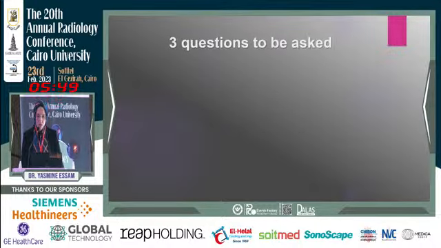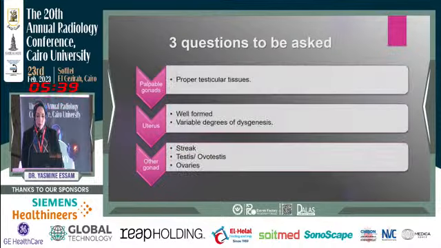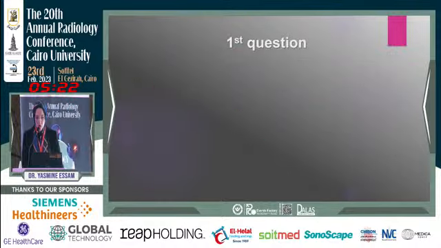We always have to ask ourselves, when we encounter a case either by MRI or ultrasound, 3 questions. The first is whether we have palpable gonads, or proper testicular tissue. The second is the presence of the uterus, either well-formed or even with variable degrees of dysgenesis. And the third is the presence of other gonads like streak gonads, testes, ovotestes, or ovaries. We always have to find answers for these 3 questions to reach a diagnosis.